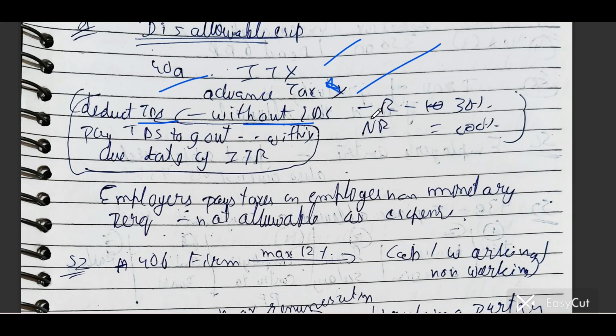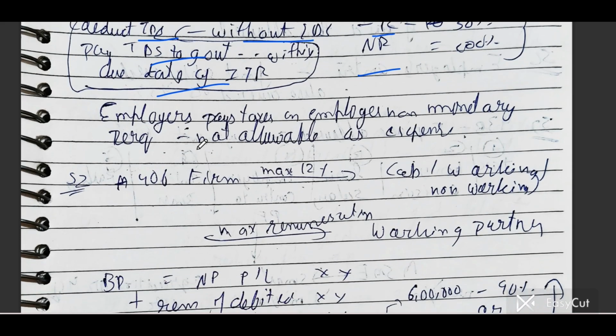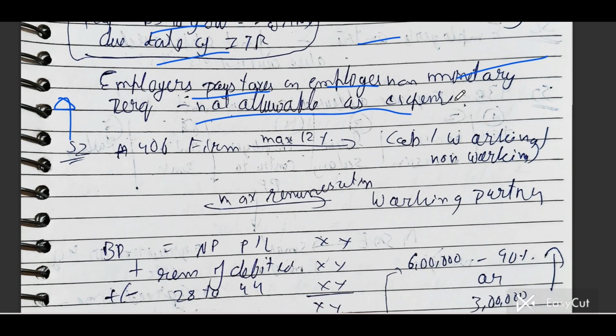Deducting TDS: if you pay without deducting TDS, 30% is disallowed, and for non-resident at 100%, and TDS must be paid to the government within the due date of ITR. Employer paying tax on employee non-monetary perquisites is also an adjustment. If the employer is paying taxes on the employee's non-monetary perquisites, for example motor car and housing and HRA, then it is not allowable in PGBP.